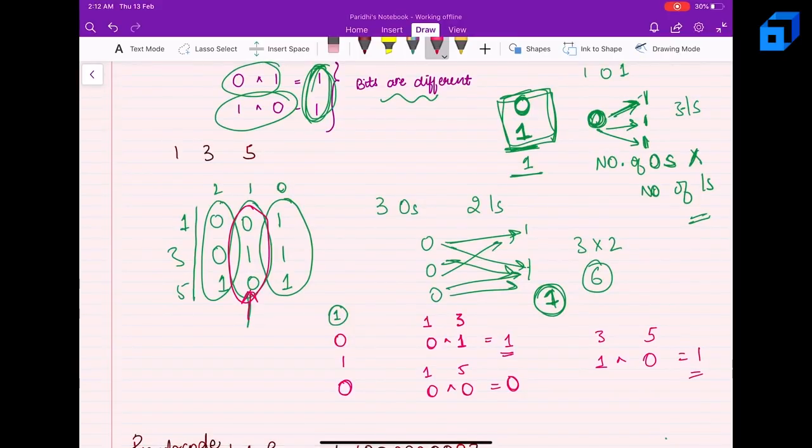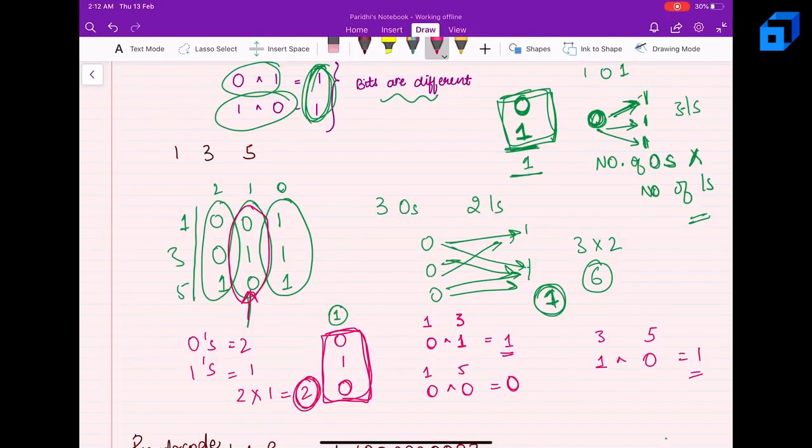Since I'm associating every 0 with every 1, at every ith position I'll simply count the number of ones and the number of zeros. So here my number of zeros is 2 and my number of ones is 1. So I'll simply do 2 into 1. That will give me 2.